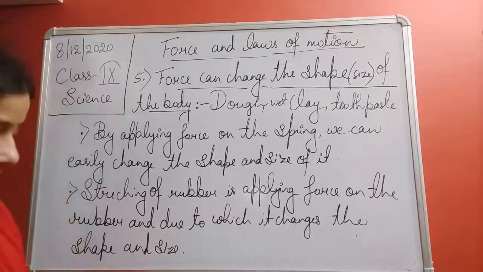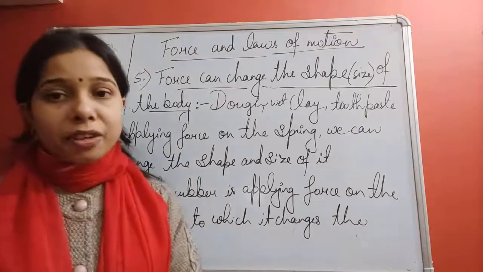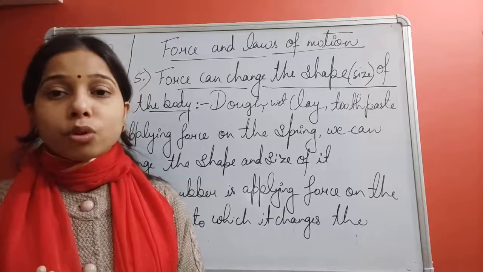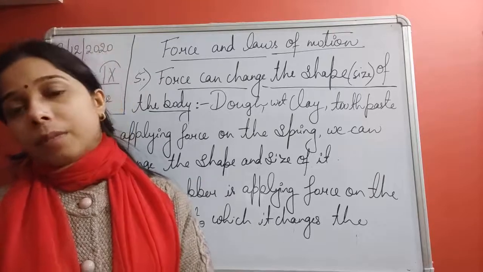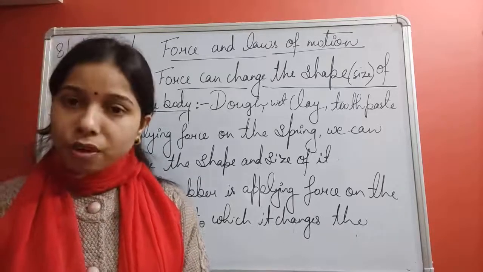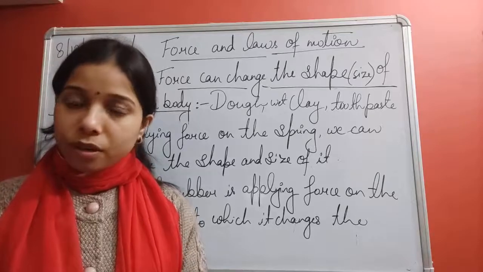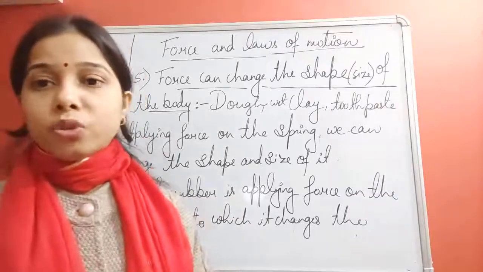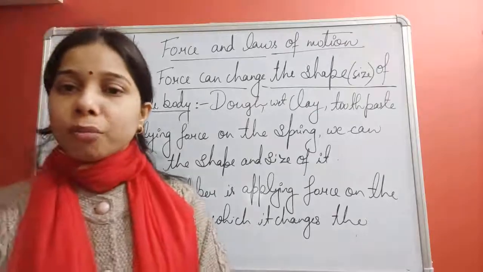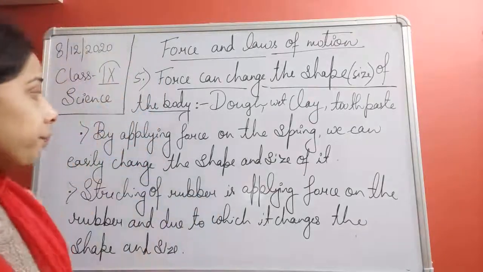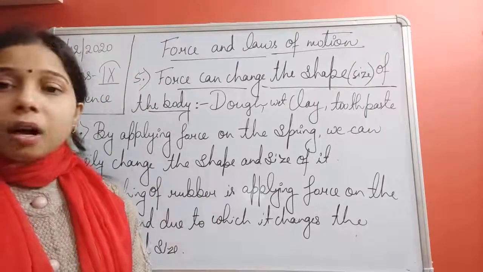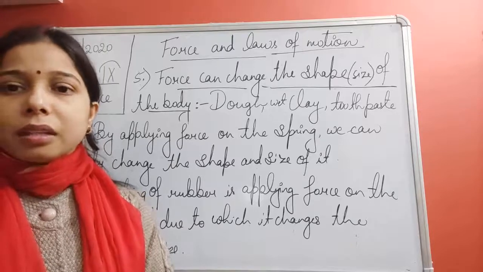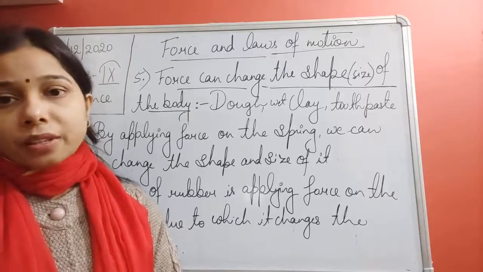Okay. So since now we have understood the effects of force, what are they? The first effect is that by applying a force, we can make a stationary object move. The second, we can stop a moving body. We are able to change the direction of a moving body, as well as change the shape and the size of the body. So these are the different effects of the force that we have studied right now.